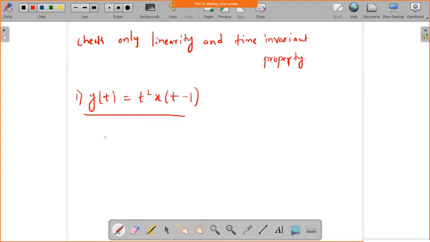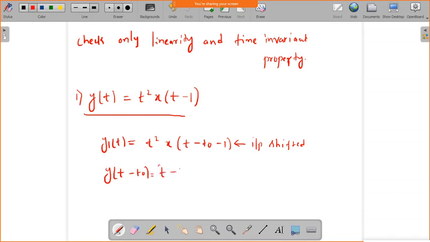Okay. So, now I will take y1 of t, where I only shift the input. If I shift the input, x of t minus t naught minus 1, this is only the input shifted. Now I will shift the output, y of t minus t naught, so you will get t minus t naught square into x of t minus t naught minus 1.